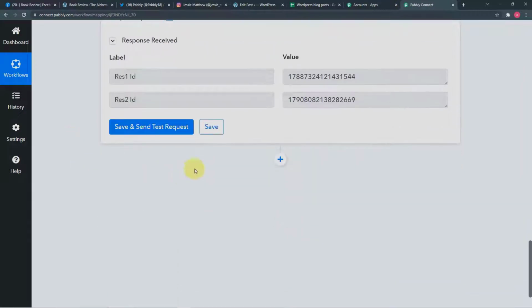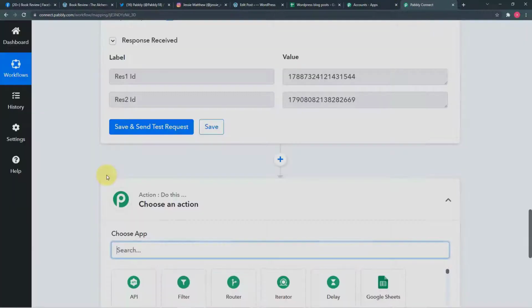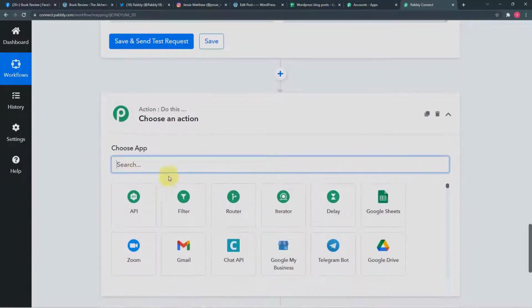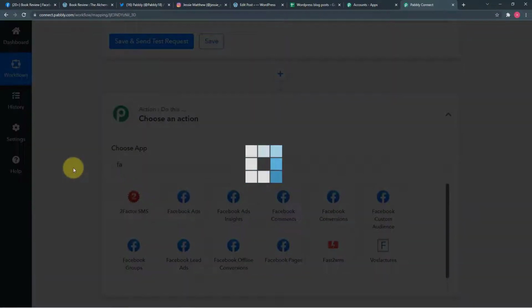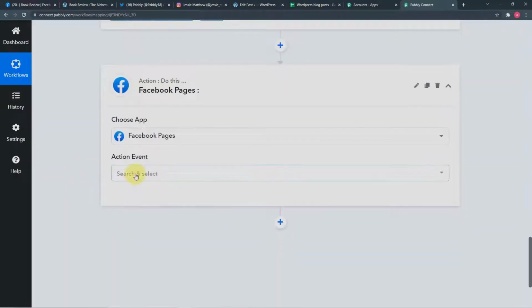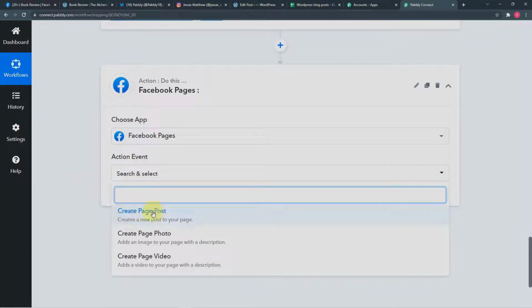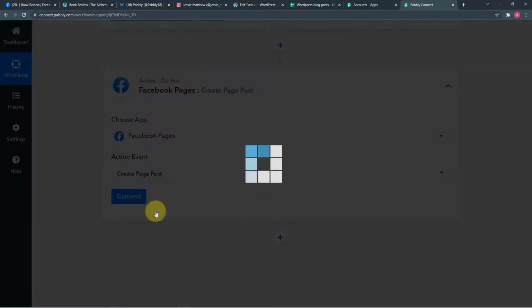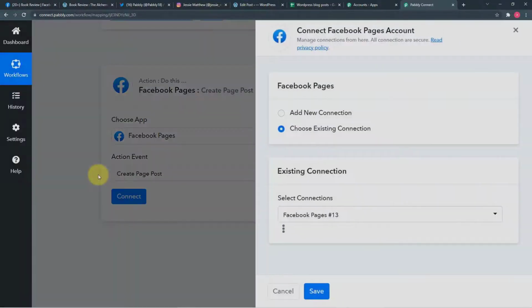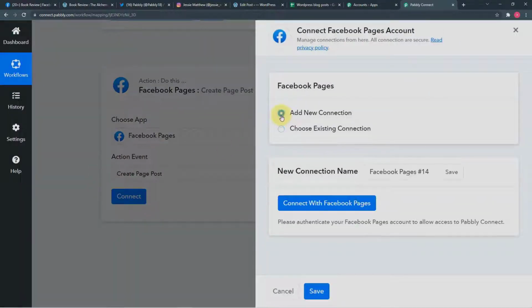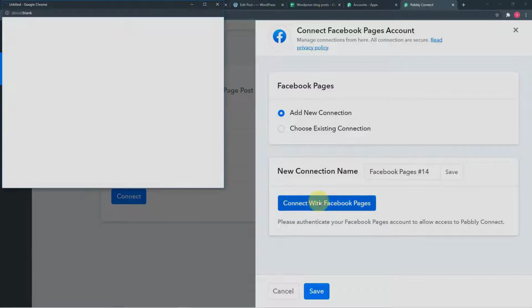Now in Pabbly Connect, click on this plus icon and let's connect our another social media account, that is Facebook. So now from this choose app, I'm going to choose Facebook Pages, this one. And in this action event, click on it and click on the create page post option. Then click on connect. And from this window, select this add new connection and then click on connect with Facebook Pages.